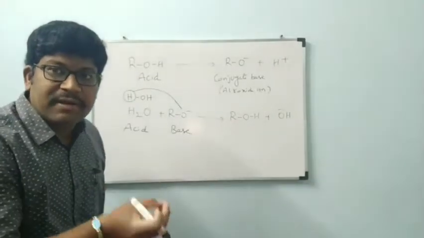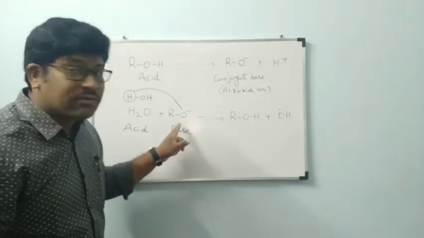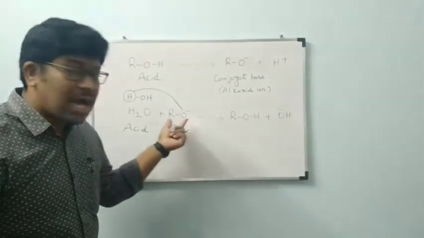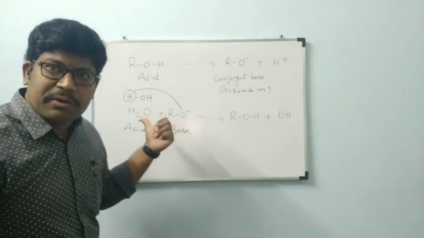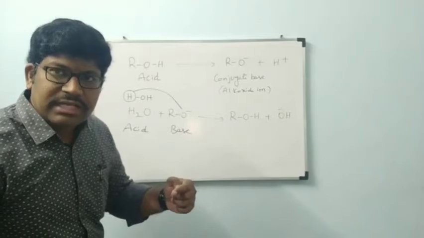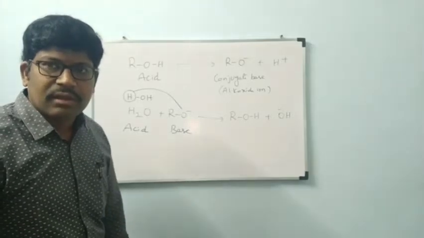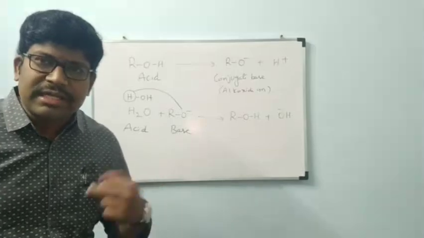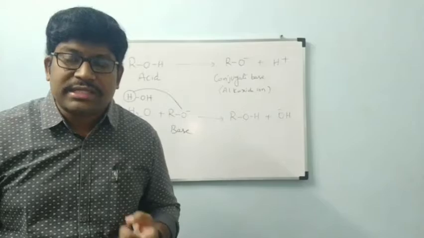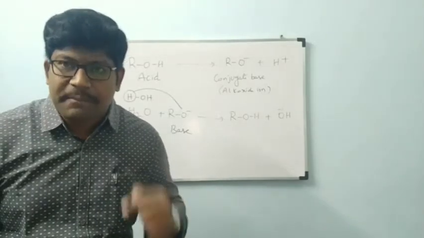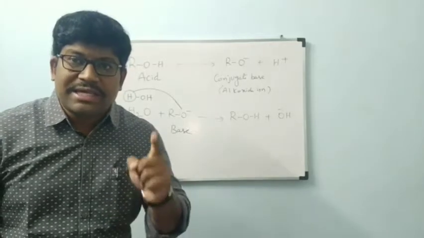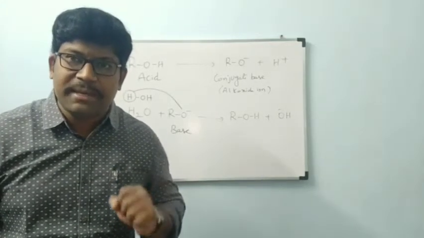This reaction will happen very easily. That means this RO minus is accepting the proton from water very easily. The substance which accepts the proton easily is called a strong base. Generally, what is the characteristic of a base? The substance which accepts the proton is called base. If it accepts the proton easily, that is called a strong base. If it doesn't accept the proton easily, that is called a weak base.